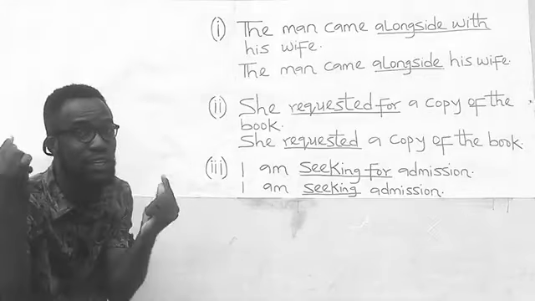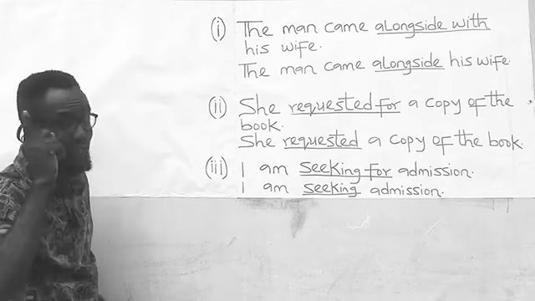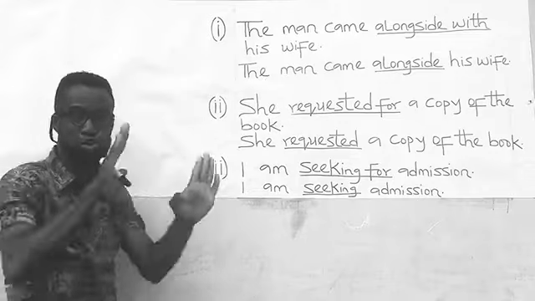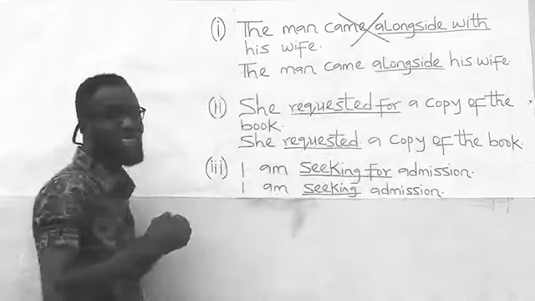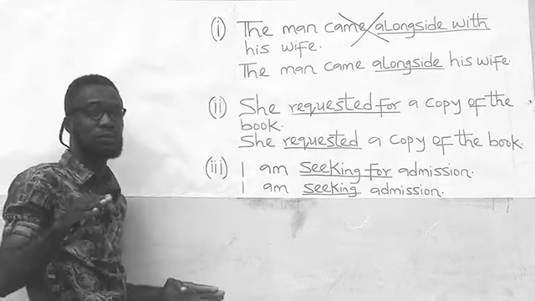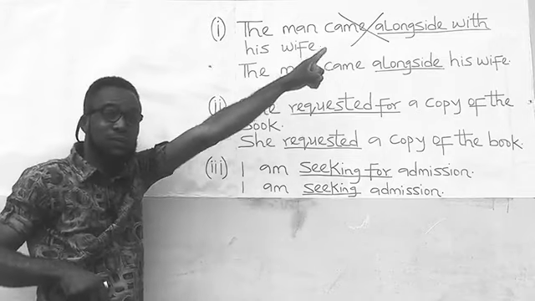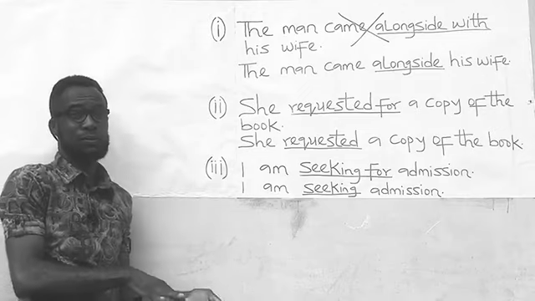From what we have learned in question number 18, it means that the sentence, the man came alongside with his wife, is wrong. This sentence is wrong. The reason is that alongside does not take a preposition. Alongside does not carry the preposition with. You don't go to a place alongside with a person.